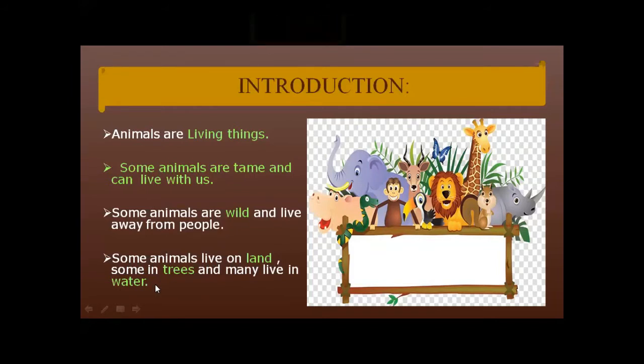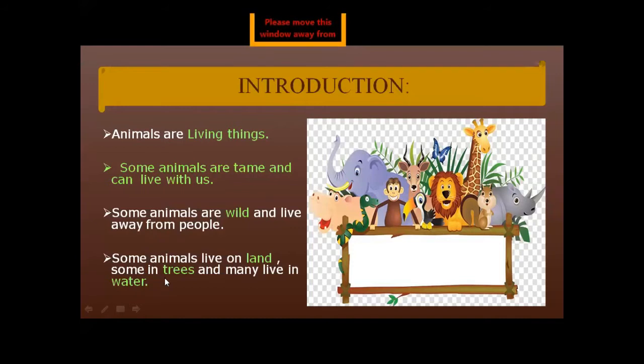Today we have a topic, animals. In unit 6, Animals, I will discuss with you that animals are living things, and the needs of living things are food, water, air and a safe place to live. Same as human beings have, animals also need it. Some animals are tame and can live with us, and some animals are wild and live away from people. Got my point? Some animals live on land, some in trees, and many live in water.